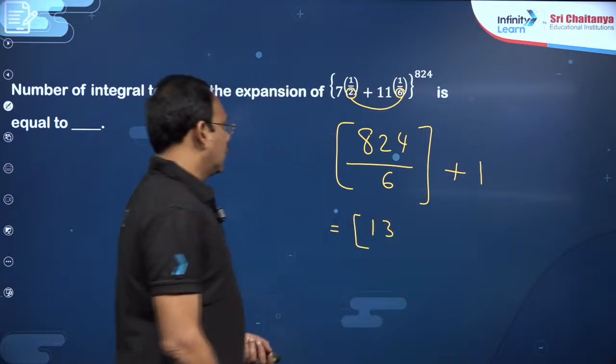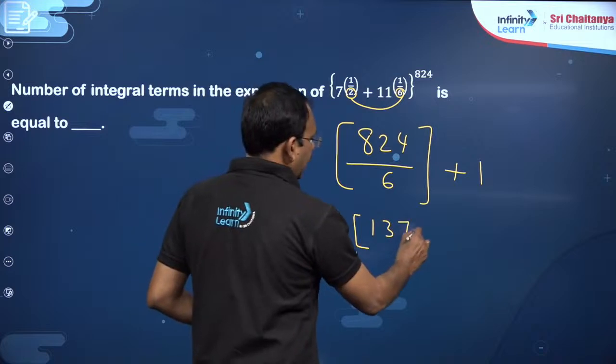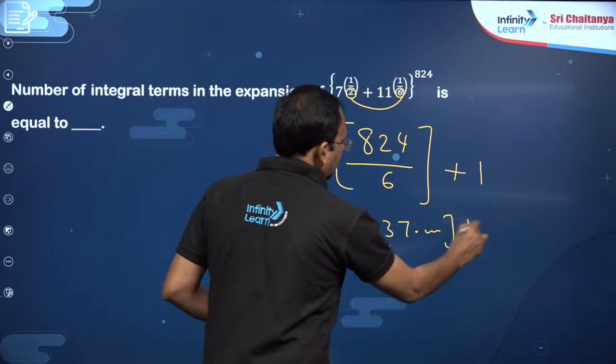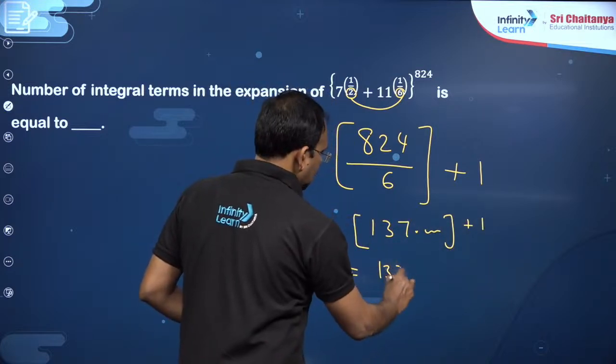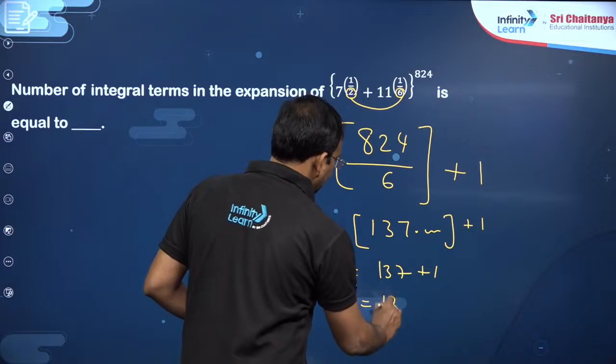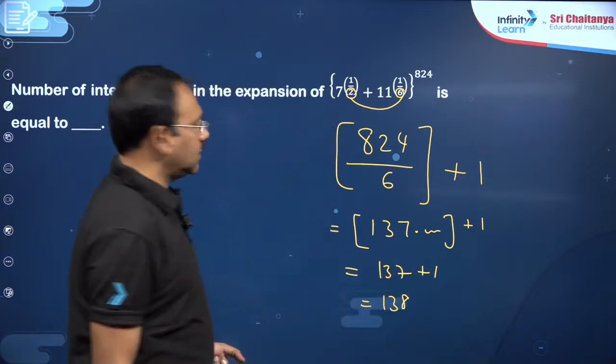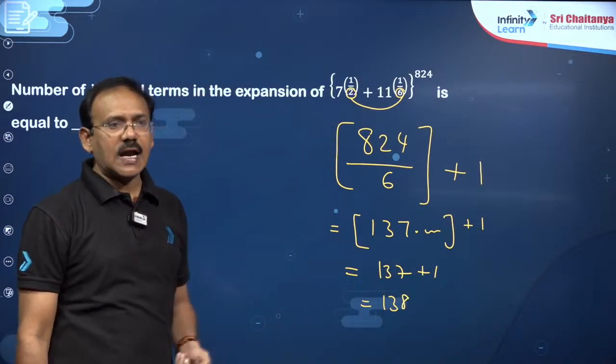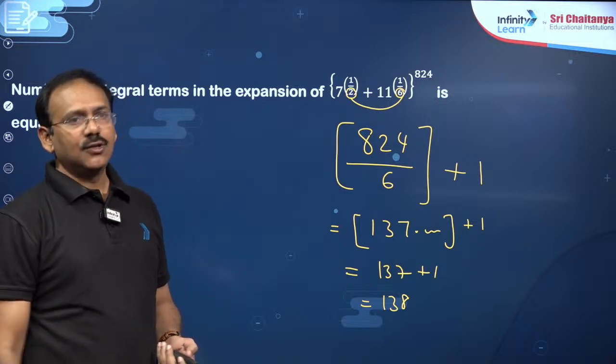So 137 point something plus 1. So 137 plus 1, there will be 138 rational terms in this, dear students. You know, this is the standard question, an important model, we can do this.